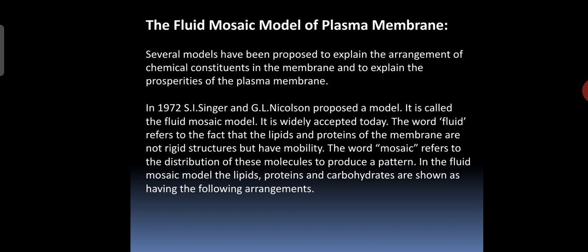The word fluid refers to the fact that the lipids and proteins of the membrane are not rigid structures but have mobility. The word mosaic refers to the distribution of these molecules to produce a pattern, nothing but a definite structure. In the fluid mosaic model, the lipids, proteins and carbohydrates are shown in the following arrangements.